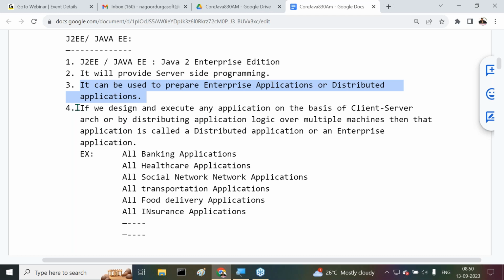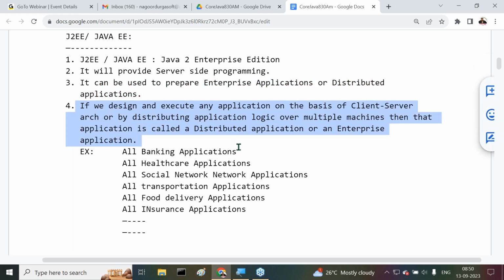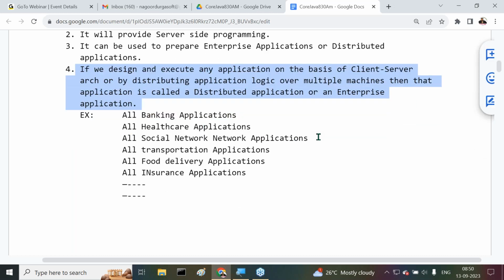What is this enterprise application or distributed application? If we design and execute any application on the basis of client server architecture or by distributing application logic over multiple machines, then that application is called a distributed application or an enterprise application.